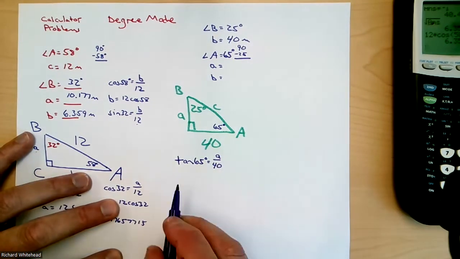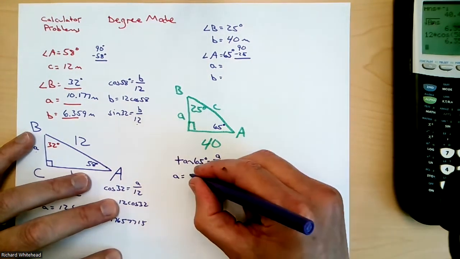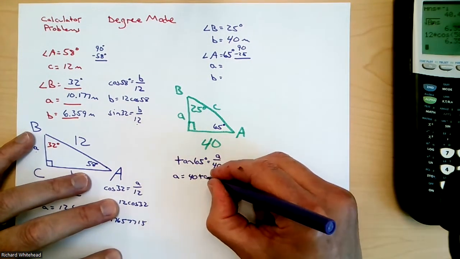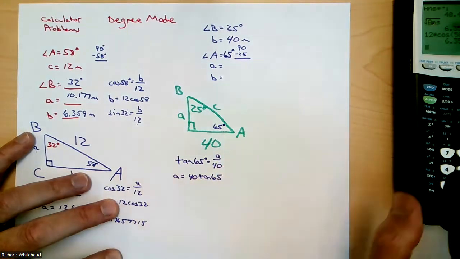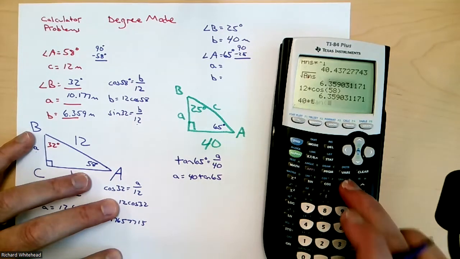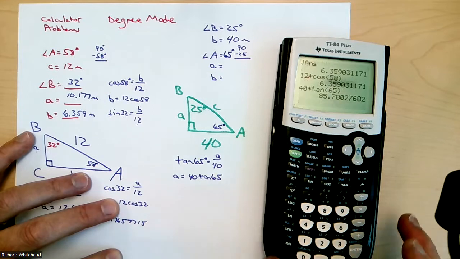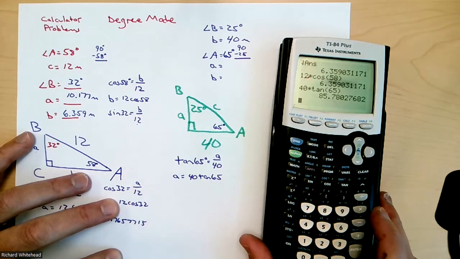That's what I would do, because I only have to do one step. I have to cross multiply, just have to cross multiply like that. So I'd say, okay, far out, 40 times tangent 65. So 85.78, blah, blah, blah.